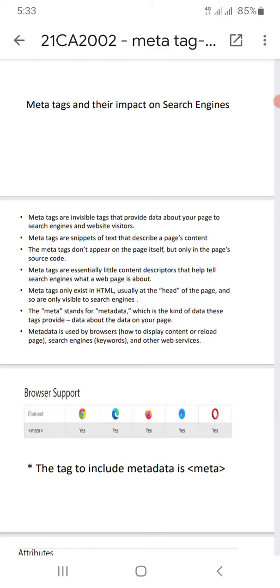Today we are studying about meta tags and their impact on search engines, and what a meta tag is. Like that, we are studying today.